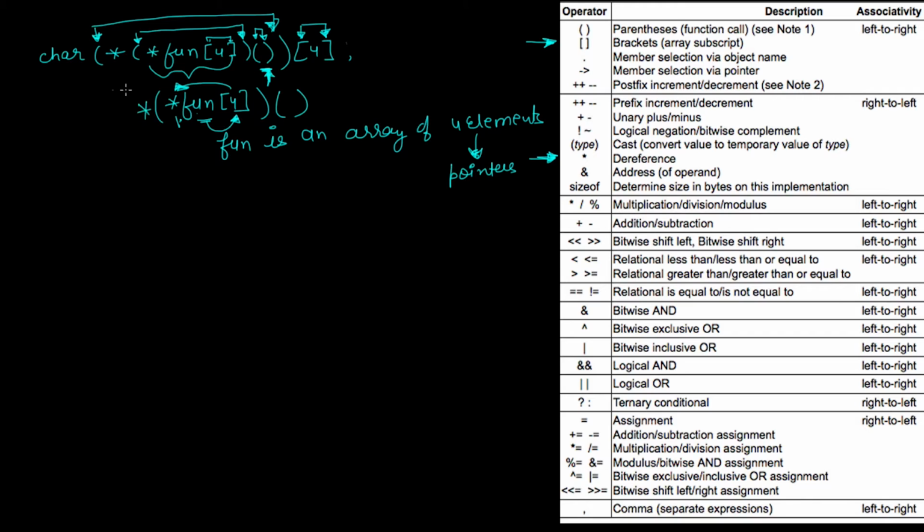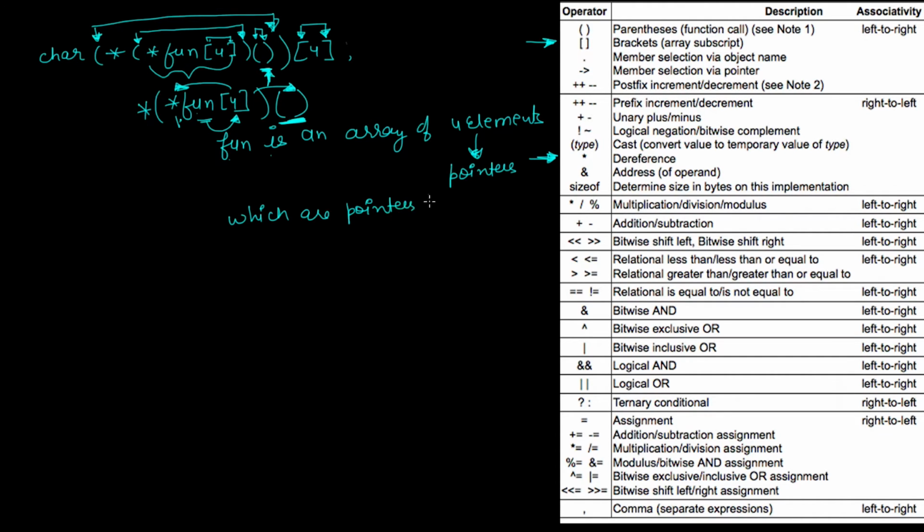So if you see this complete declaration, you will find out that these brackets have higher precedence. Therefore, we'll say this fun is an array of 4 elements, and these elements are pointers to a function,